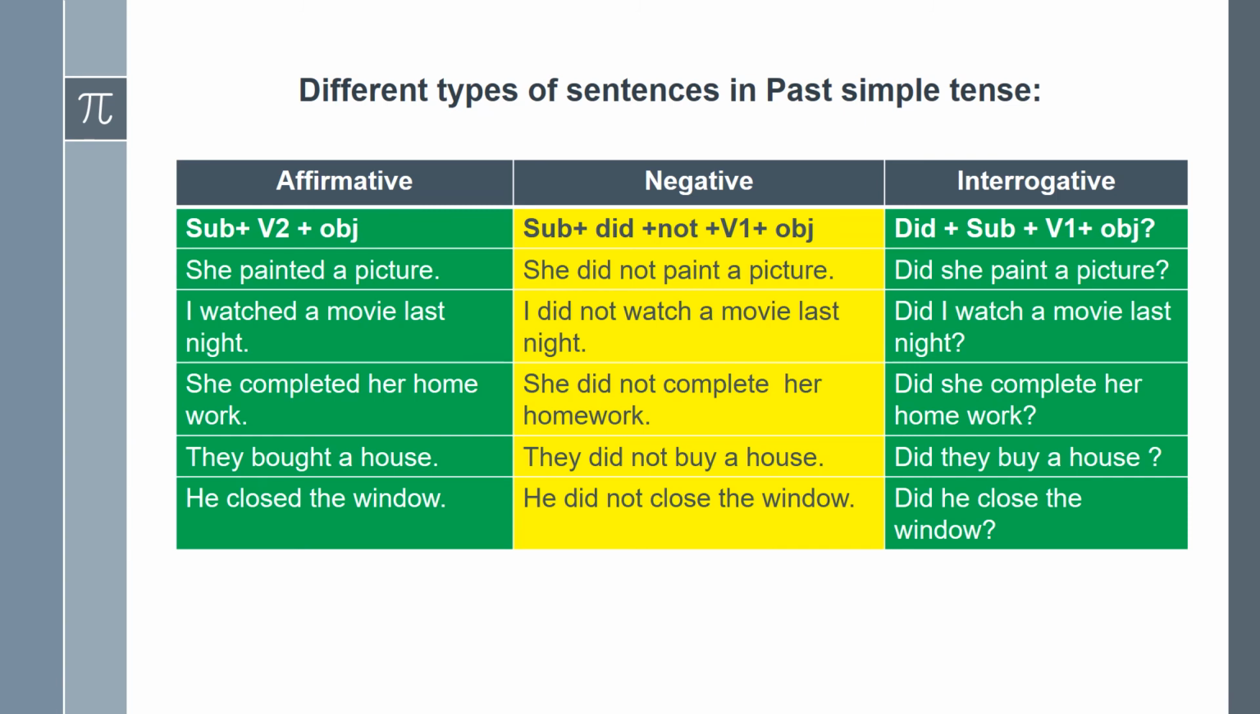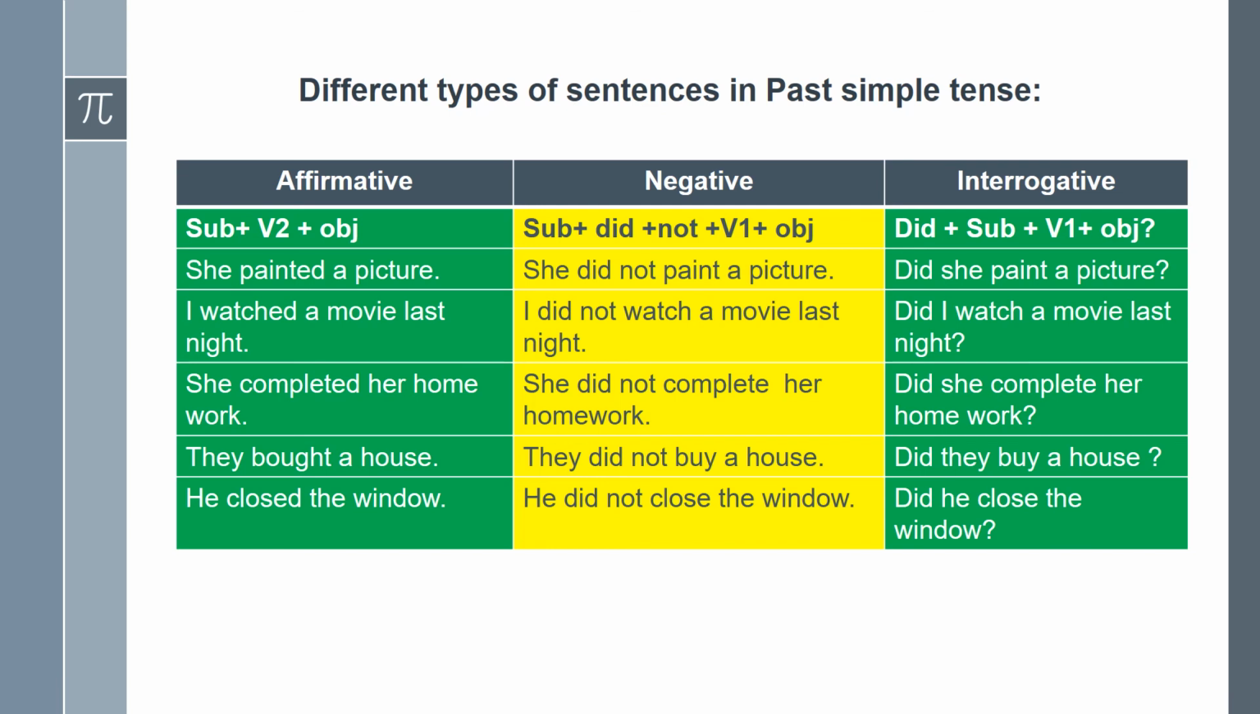Again, we should not use V2 after did. Did plus V2, it's wrong. She did not paint a picture, it is the correct one. If we write she did not painted a picture, it is the wrong usage. Did plus V1 equal to V2. Please keep it in mind. Remember it. Next, I did not watch a movie last night.